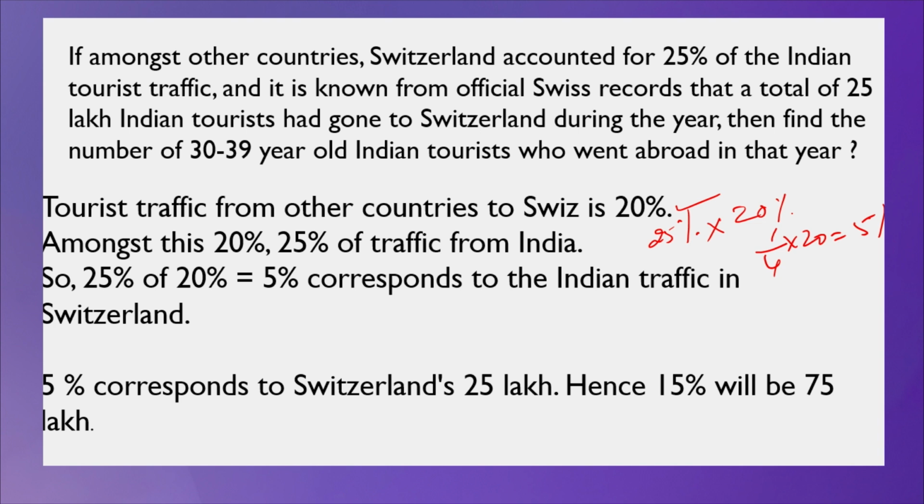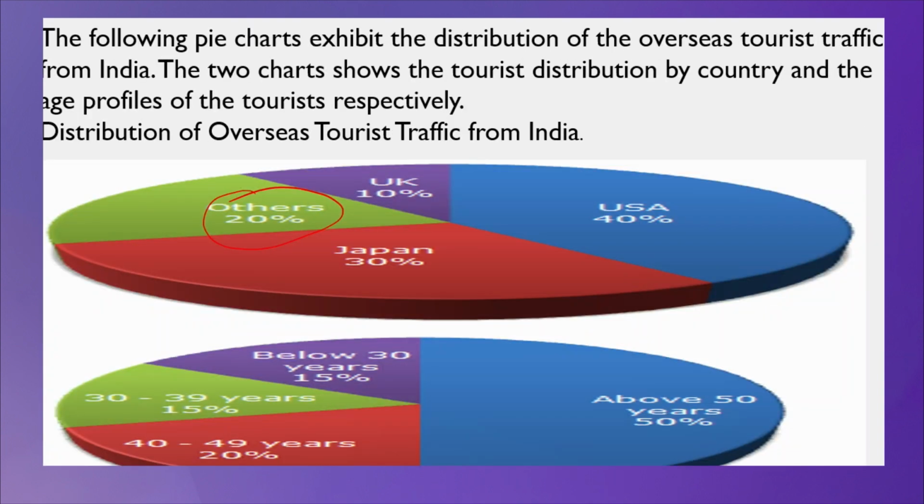It is very clear. So, what is the given number? 25 lakh Indian tourists visited Switzerland. Means if it is 5%, its value will be 25 lakhs. Correct? So, when you see this, what is the given information? Between 30 to 39 years, 15%.